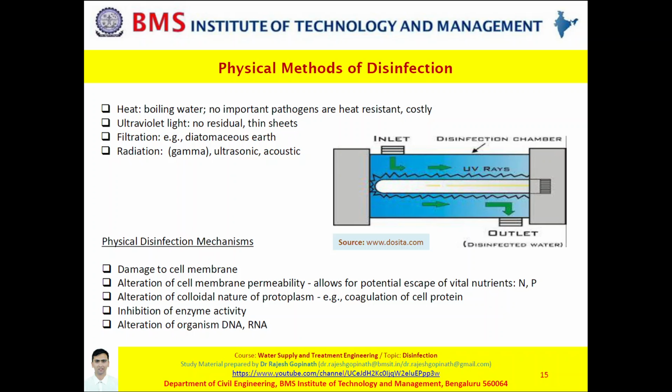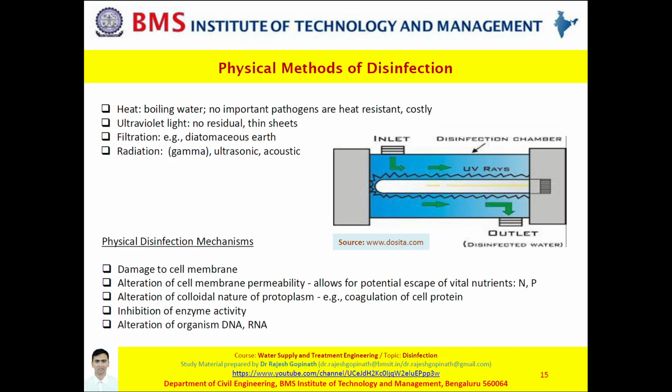Let us now move on to slide 15. Let us begin with a general understanding of what a physical method of disinfection is. So basically when we are talking about physical methods, we are talking about application of heat or ultraviolet light or a filtration process or a radiation process, wherein application of these physical methods will assist in removing microorganisms.